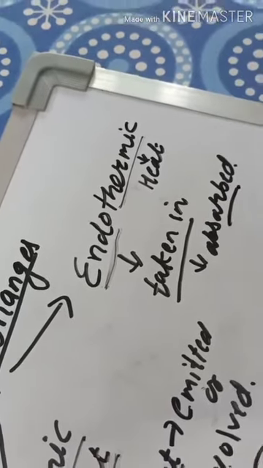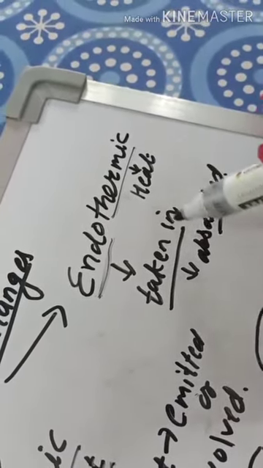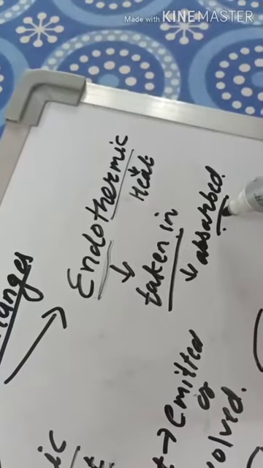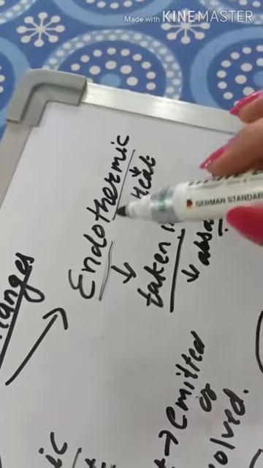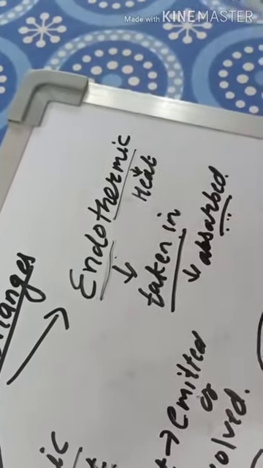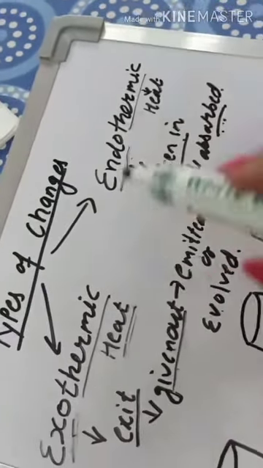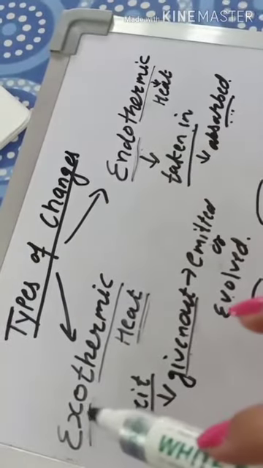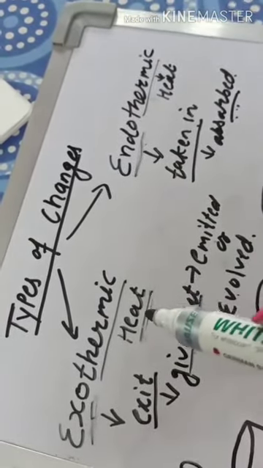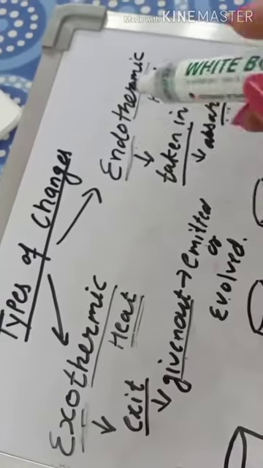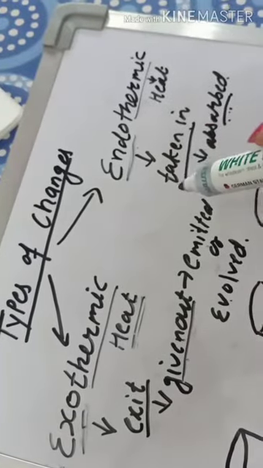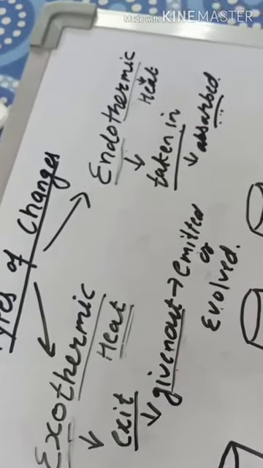So any change in which heat is taken in or absorbed by a substance is known as an endothermic change. So in an exothermic change heat is given out, and in an endothermic change heat is taken in.